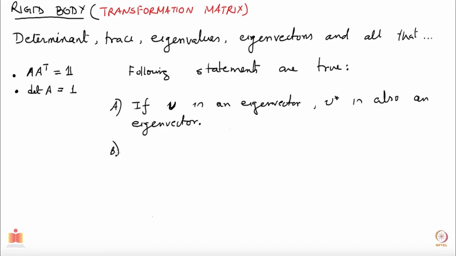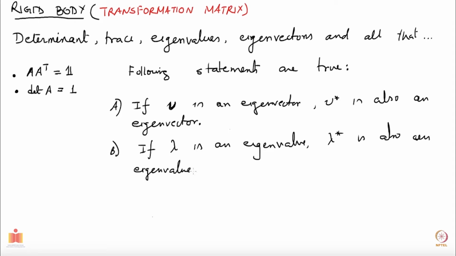Claim number 2 is if lambda is an eigenvalue, then lambda star is also an eigenvalue. In fact, if lambda corresponds to V, then lambda star corresponds to V star.